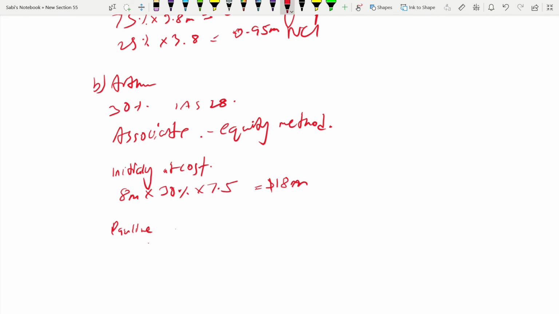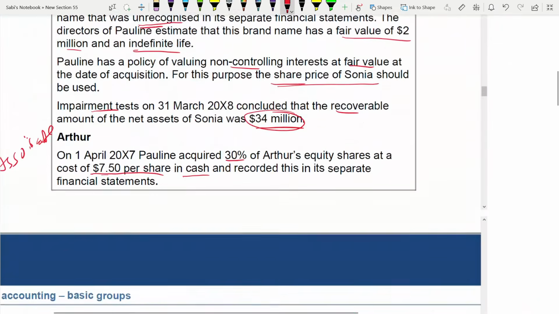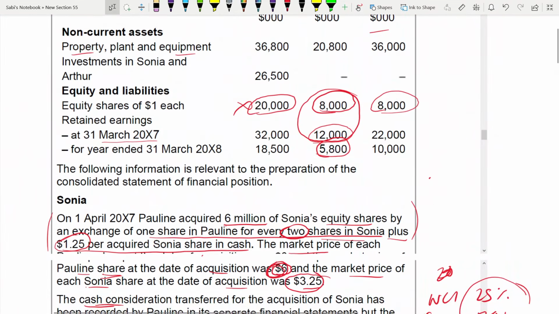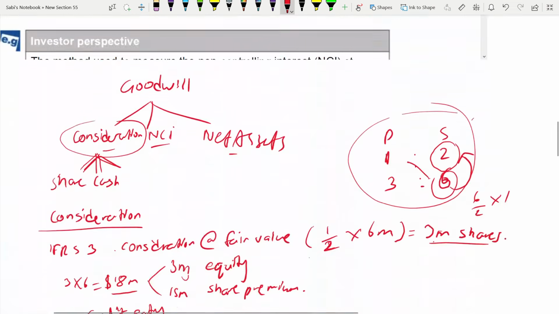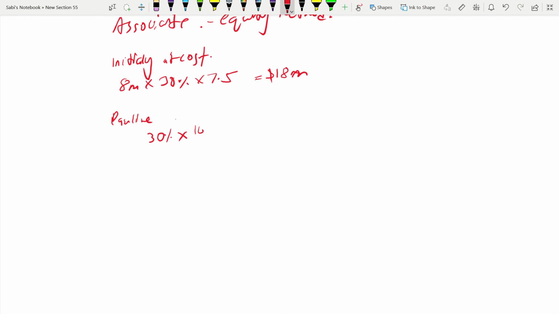So it will be 30% only. 30% of the profit. How much is the profit? Post-acquisition profit is this only, the down one. 10,000, or 10 million. So 30% of 10 million, which is 3 million.